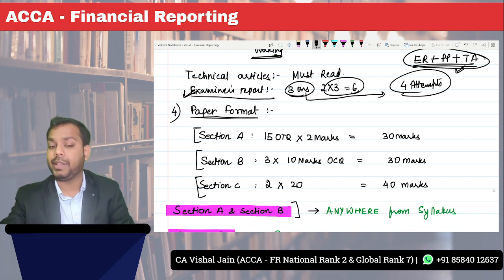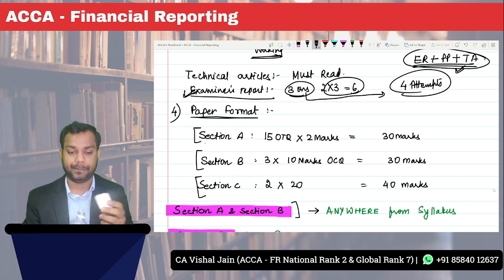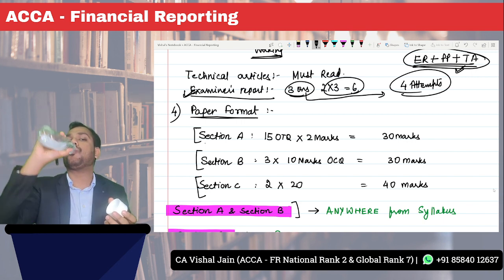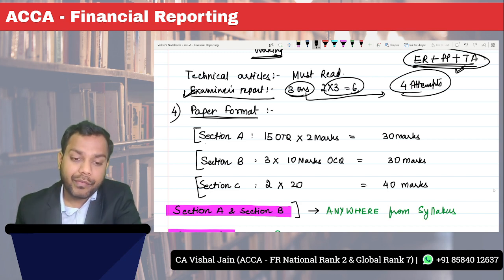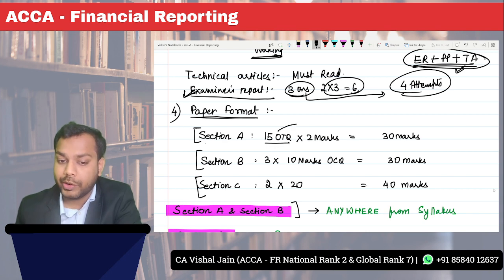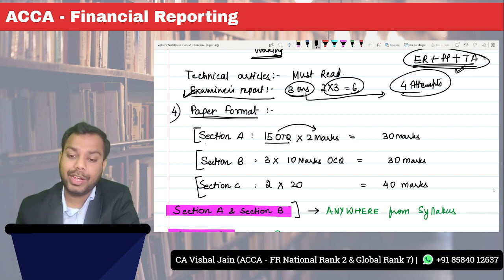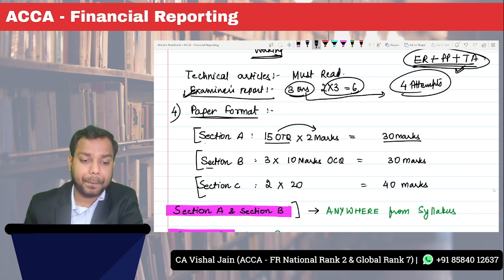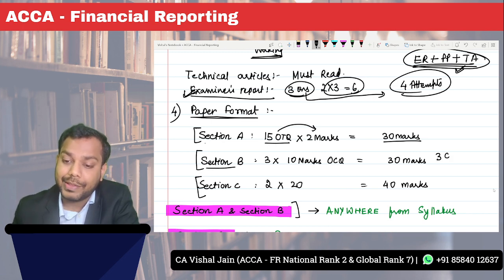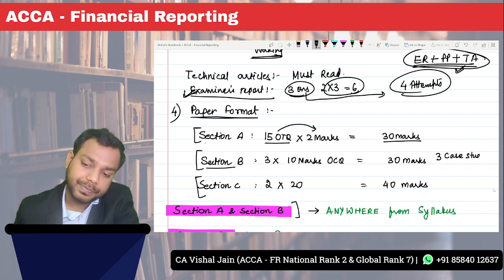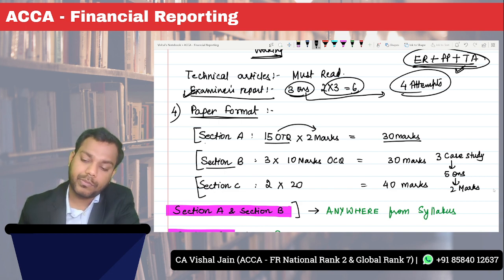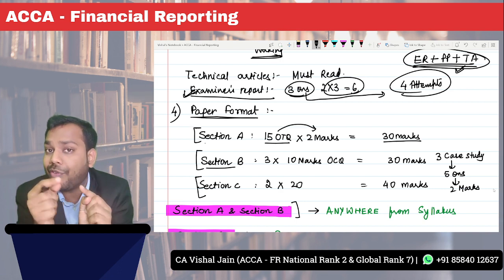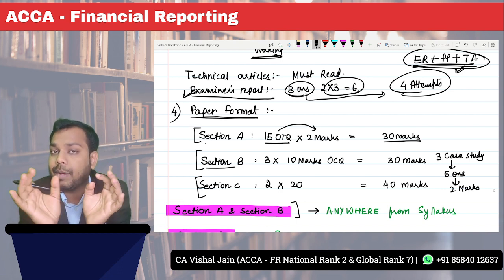See, the paper can come in 3 sections: section A, section B, and section C. Section A will have 15 objective type questions. Each question will be of 2 marks. So it gives a total of 30 marks. Now section B will have 3 case studies, and each case study will have 5 questions. Each question will be of 2 marks. So basically, one case study will be of 10 marks. There will be 3 case studies. So again, it becomes 30 marks.